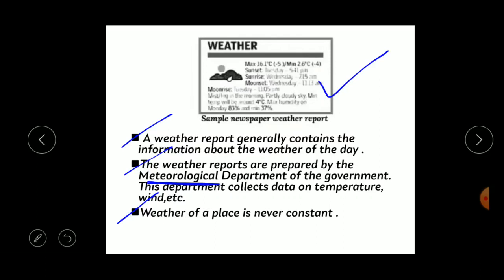So who prepared this weather report? Yes, the meteorological department prepared it. They collect the data on temperature, wind, rainfall, humidity, etc. Okay, understood what is the meaning of a weather report, and how important it is?